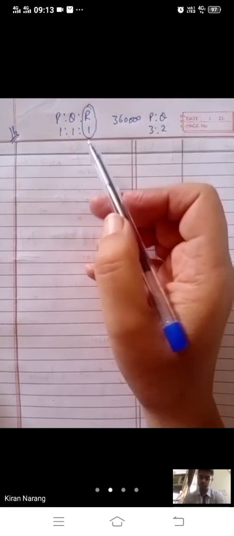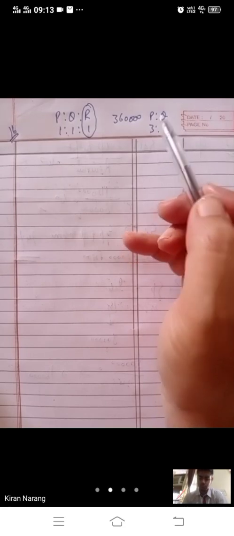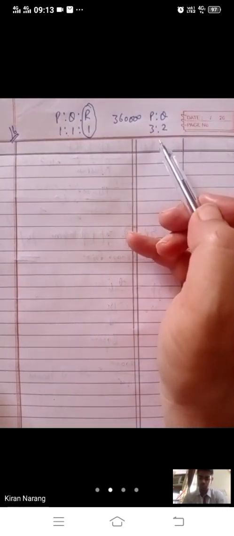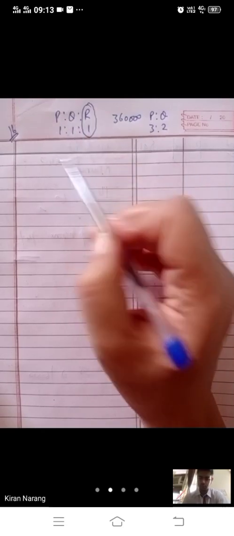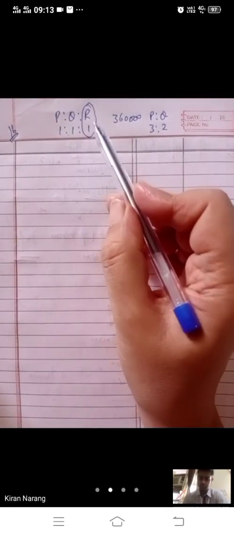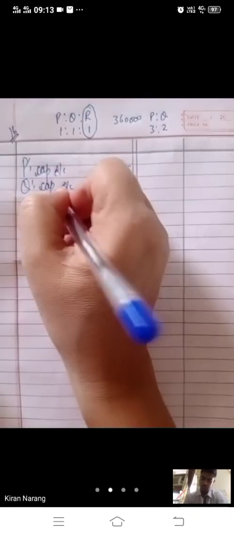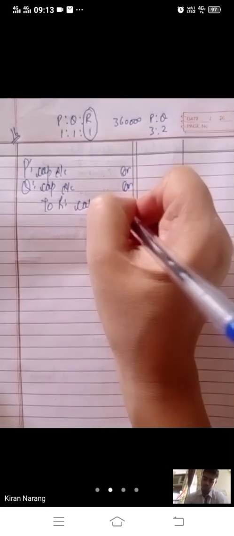Now, bache, old ratio is given to you, new ratio is given to you. You have to calculate gaining ratio by subtracting the old from the new. First of all, have a look at the journal entry. If three partners are there, P, Q and R, and R is retiring, your entry will become P's capital account debit, Q's capital account debit to R's capital account.